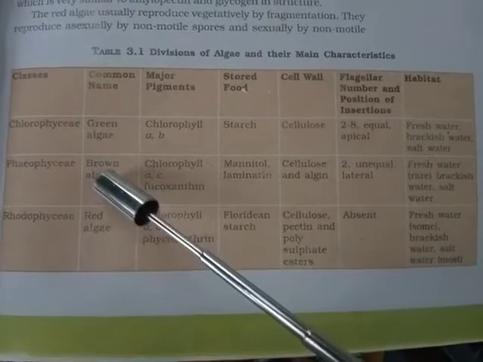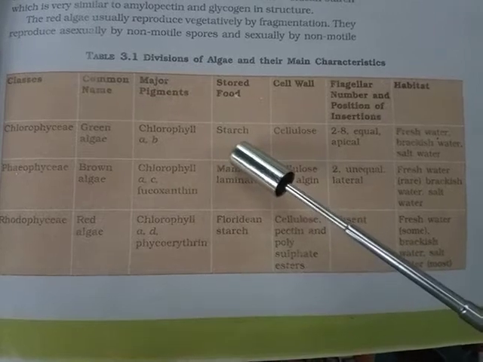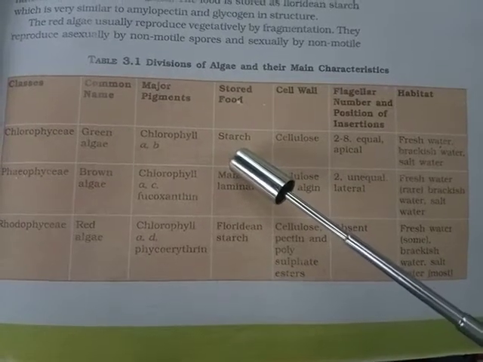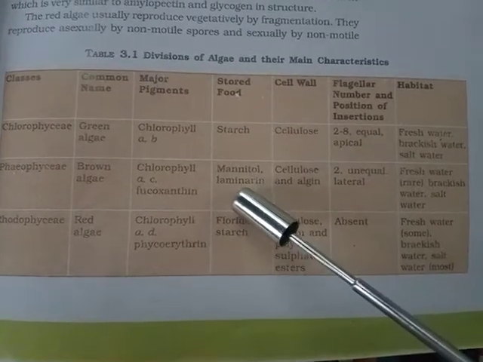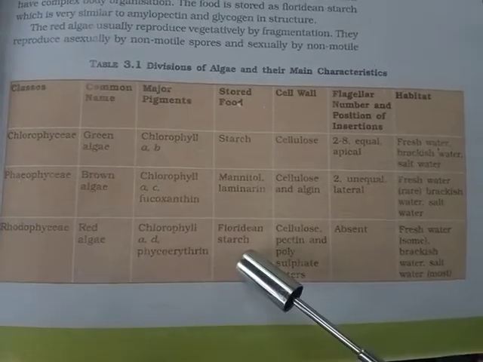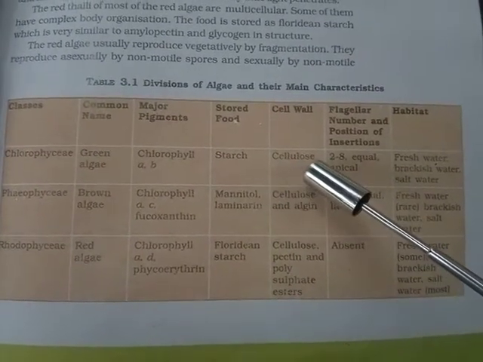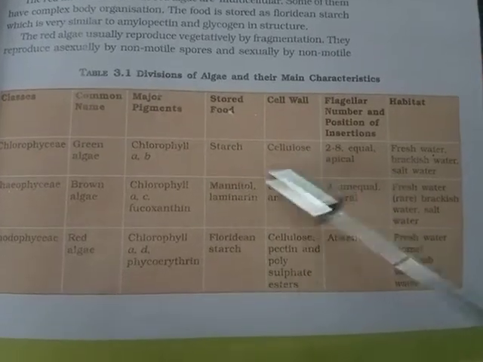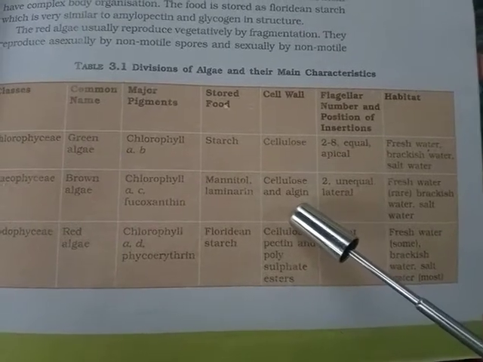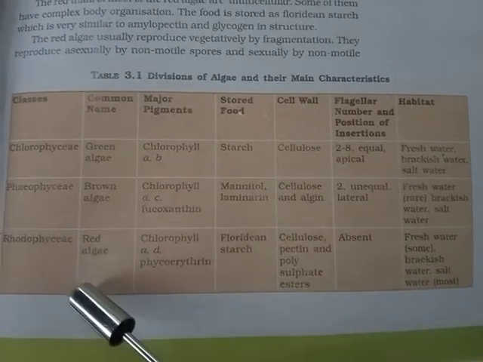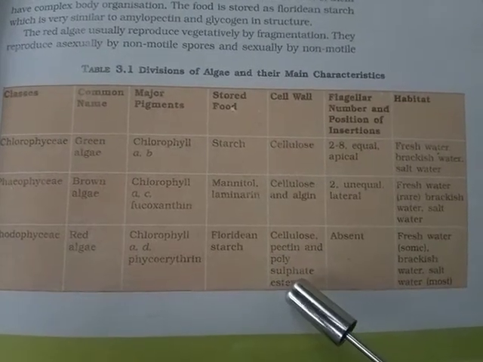Regarding the stored food, we have discussed that in Chlorophyceae it is in the form of pyrenoids, which were protein, besides starch. In Phaeophyceae it is mannitol and laminarin, whereas in Rhodophyceae it is the Floridian starch. In the case of the cell wall, in Chlorophyceae it is made up of cellulose, whereas in Phaeophyceae it is made up of cellulose and algin, and in Rhodophyceae the cell wall is made up of cellulose, pectin, and polysulfate esters.